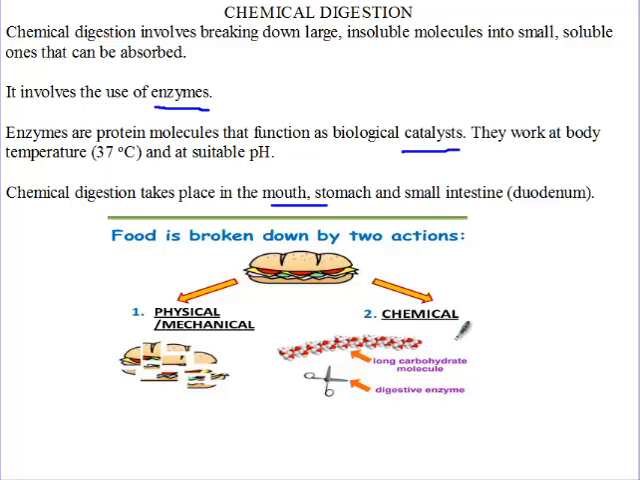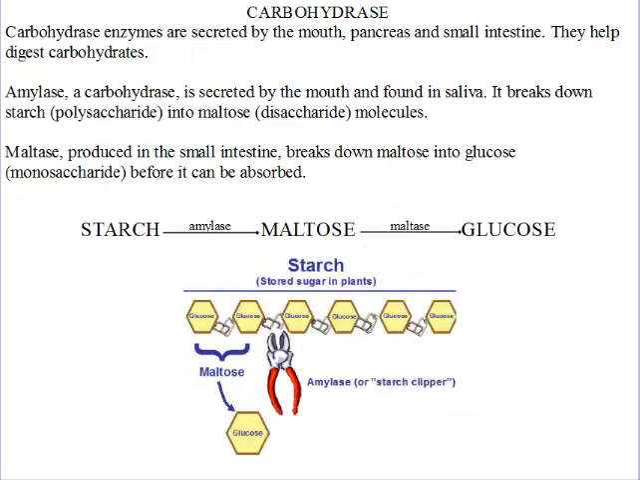We've already seen that chemical digestion takes place with the help of some biological molecules, which we call enzymes. Now let's see the types of enzymes and exactly what they do. The first type is the carbohydrase.